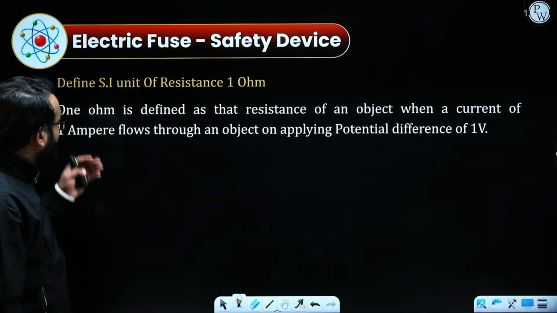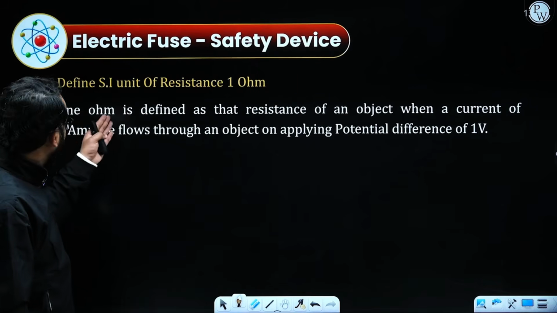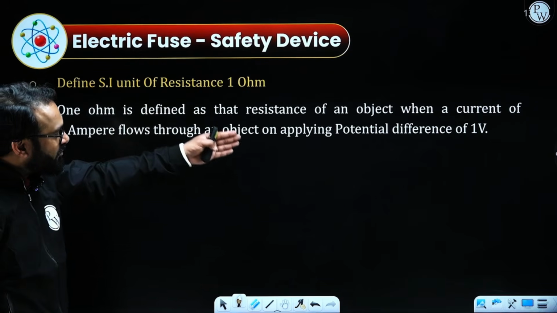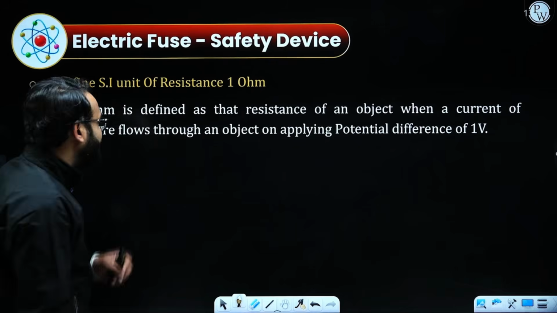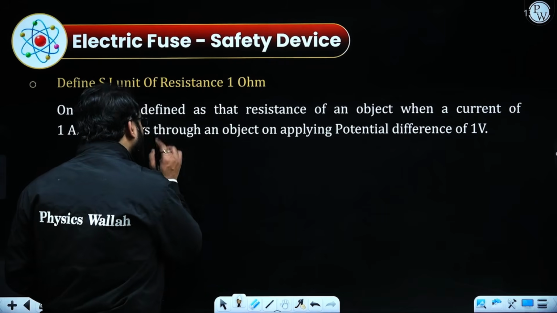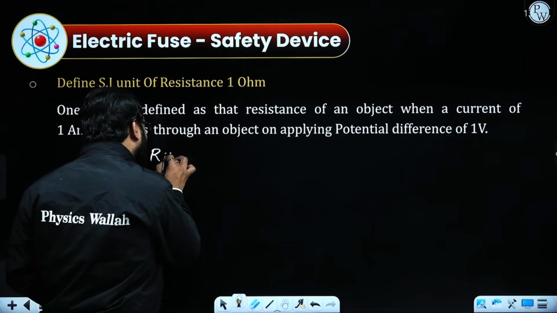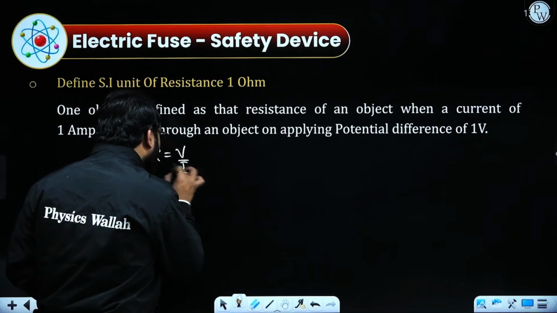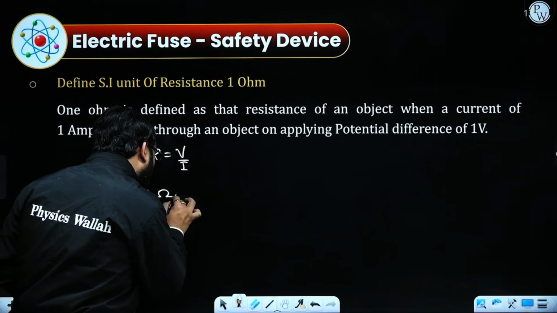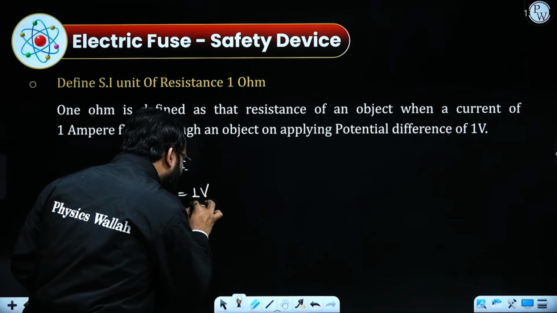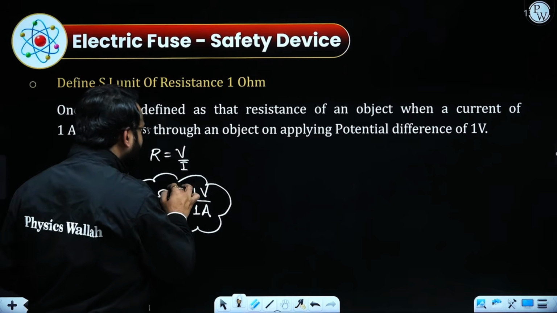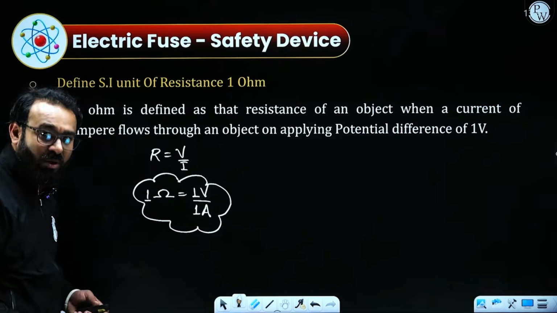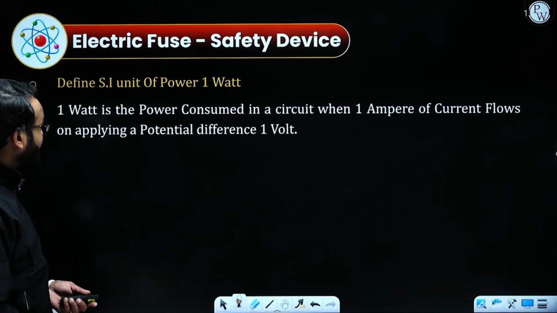What else? What is 1 ohm? 1 ohm is defined as the resistance of an object when a current of 1 ampere flows through it with a potential difference of 1 volt. According to Ohm's law, R = V/I. To get 1 ohm, it has to be 1 volt by 1 ampere. These are the definitions generally appearing in the examination as 1 markers that we should be familiar with.